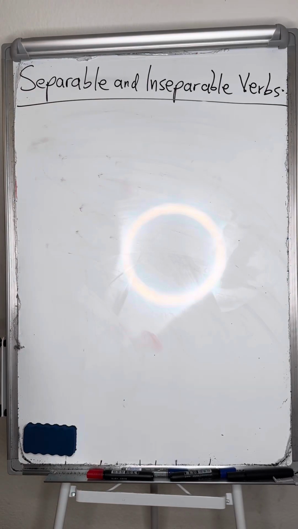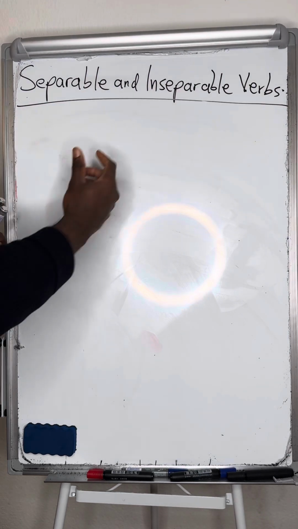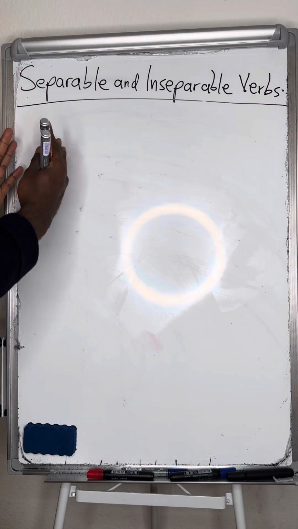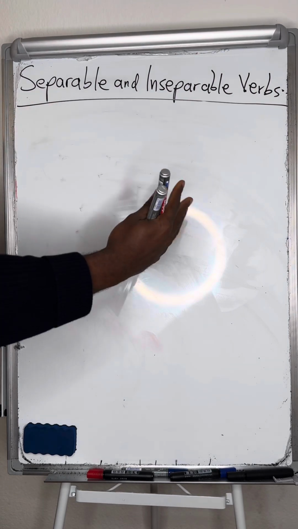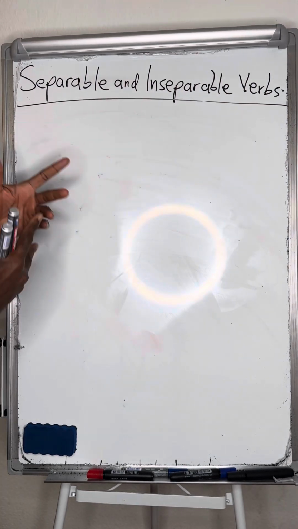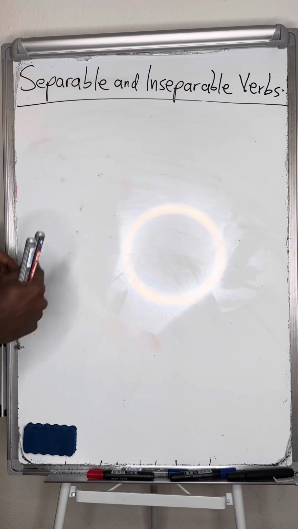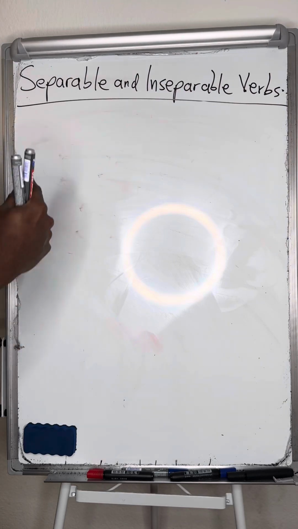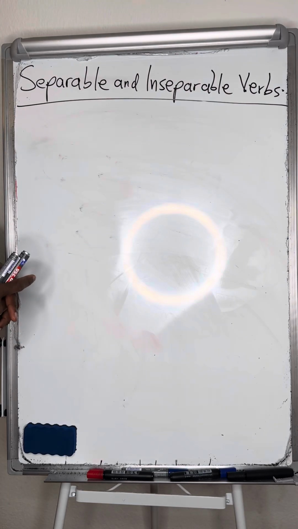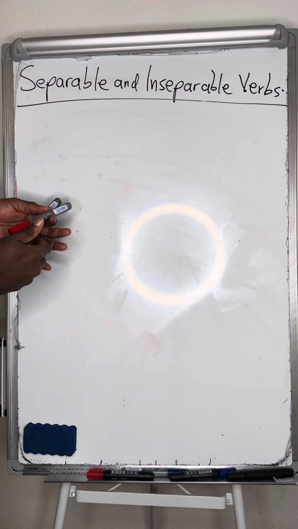Hello everyone. Today we are going to learn something that is very interesting in the German language, which is separable and inseparable verbs. Separable means this kind of verbs have the ability to separate, while inseparable means these ones don't have the ability to separate. What tells you that a verb is separable or inseparable is the prefix that it is carrying.